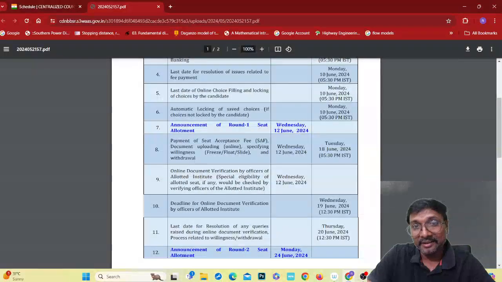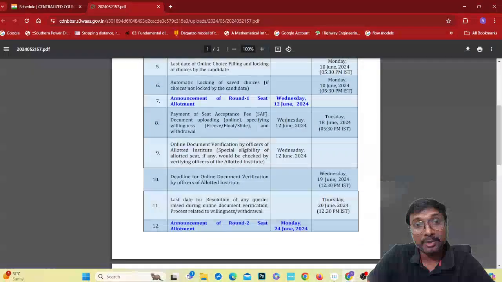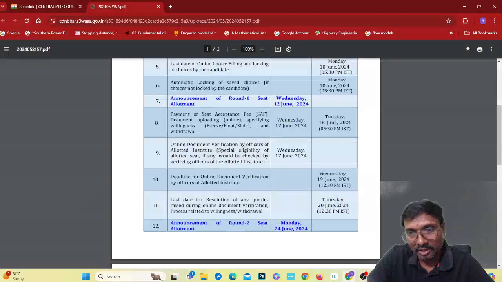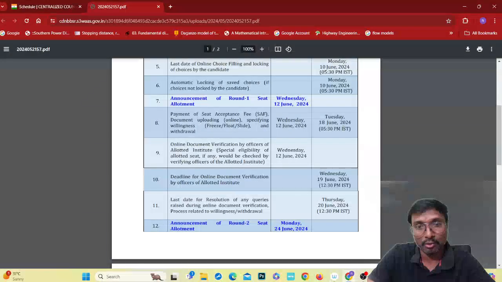Once you have been allotted a seat, if you want to finalize the option you have selected and accept it, from 12th June to 18th June this time is given for payment of the seat acceptance fee. And you have to upload documents specifying whether you want to freeze this option, or float, or slide, or withdraw, that is, cancel it also. Whatever option you want to select, you can select from 12th June to 18th June, for the first round only.